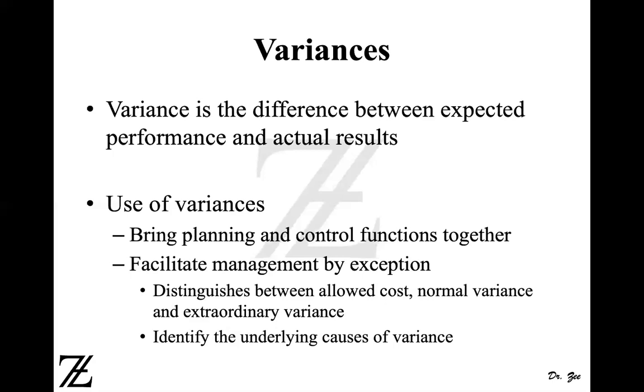At the same time, sometimes the labor is not well trained and they keep breaking material and taking longer, due to which your variance for labor would be higher, and your variance for material could be higher, right? Those kinds of things can be fixed by providing additional training to labor or buying quality material. So sometimes the variances can be fixed, and other times the variances cannot be fixed. You need to find out the underlying causes and fix them if they can be fixed.